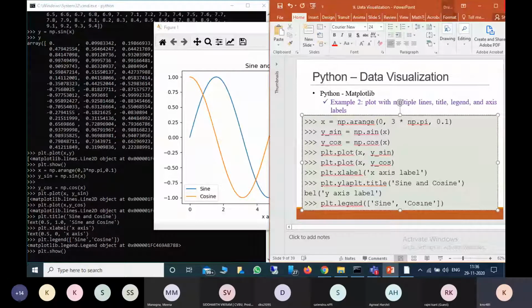So is it clear everyone? How you can plot with two lines or multiple? You can provide many lines in this way. How many lines you want? So it's clear. Yes, sir. Okay.